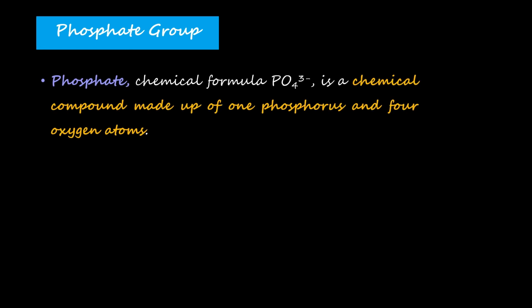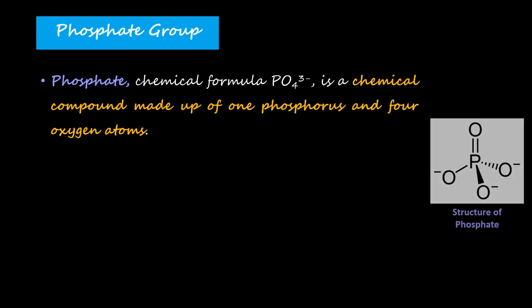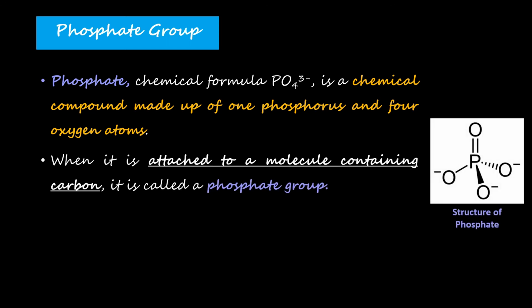Last, we need to talk about the phosphate group here. Phosphate basically has the chemical formula PO4 3-, a chemical compound made up of 1 phosphorus and 4 oxygen atoms. You can see this is the structure of phosphate. But when it is attached to a molecule containing carbon, it is called a phosphate group.